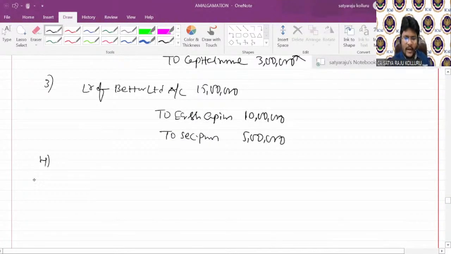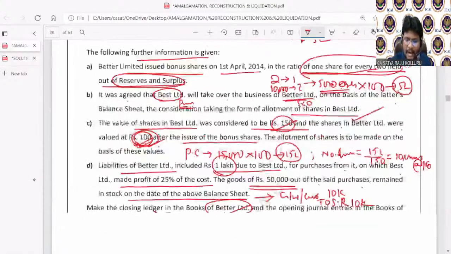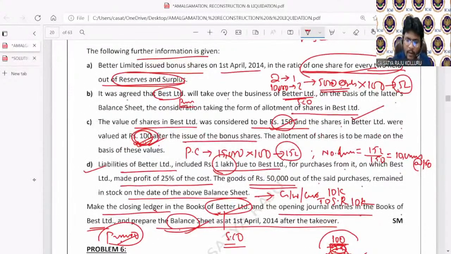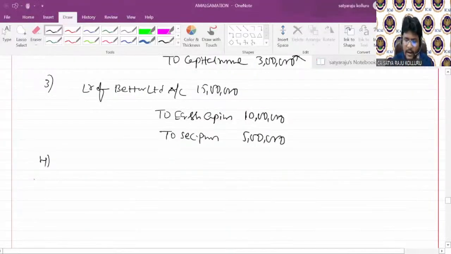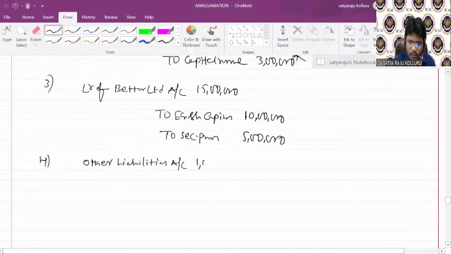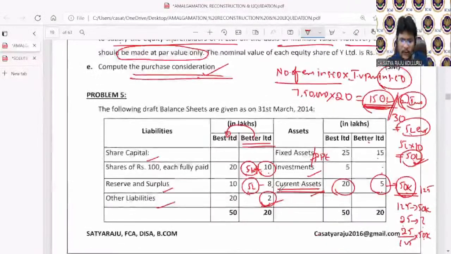Intercompany owings are there. If you observe, 1 lakh intercompany owing is there, right? In point number D, liabilities of Better Limited include 1 lakh due to Best Limited. What is the journal entry? Other liabilities account debtor, 1 lakh you need to reduce. Now the asset is there under current assets. So to current assets account, 1 lakh. From the given heads, you need to reduce. If you check here, other liabilities given, here current assets given.